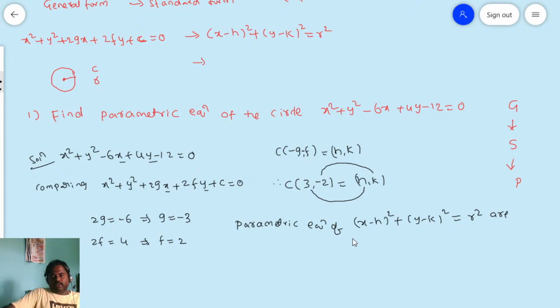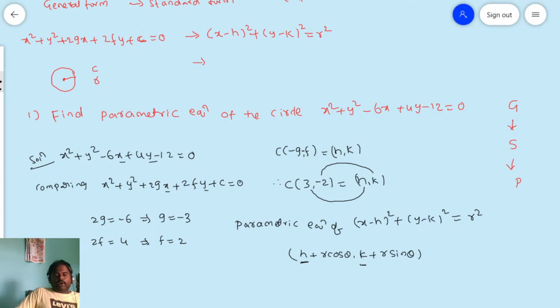The parametric equations are x equals h plus r cos theta comma y equals k plus r sin theta. So h I know, k I know. What about r? Don't know. So we need to find out r also.